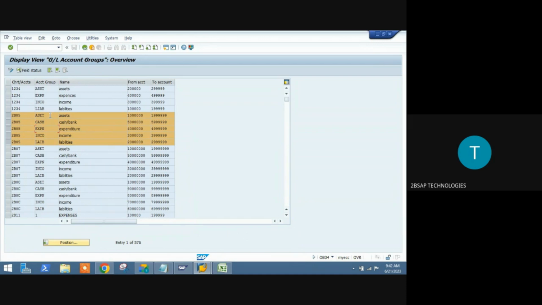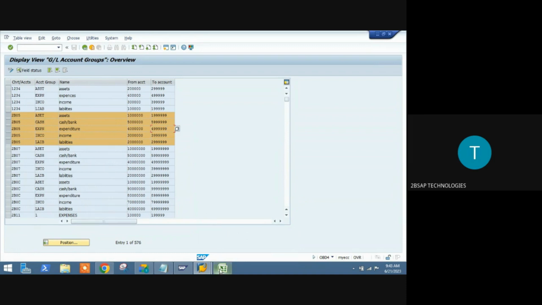Now, for assets, I am telling the system, please create a code from 1 all zeros to 1 all nines. This is where you are going to create a code. Same way for cash, 5 all zeros to 5 all nines. Expenditure, 4 all zeros to 4 all nines. This is where I have defined the configuration.